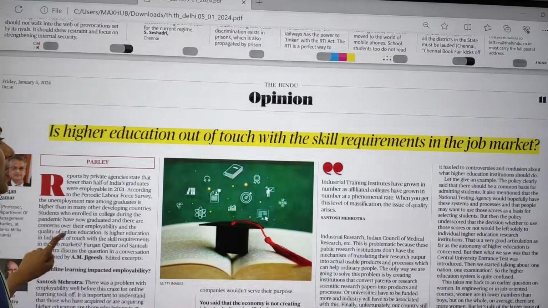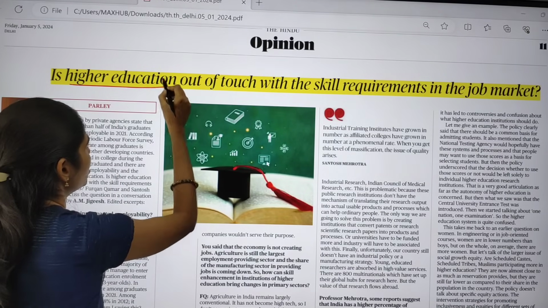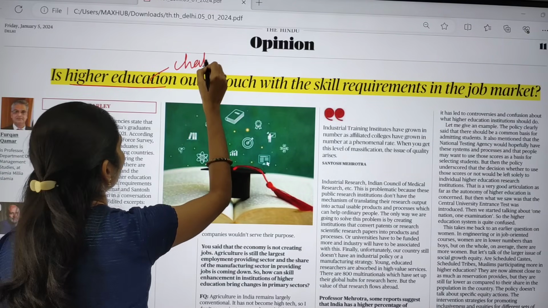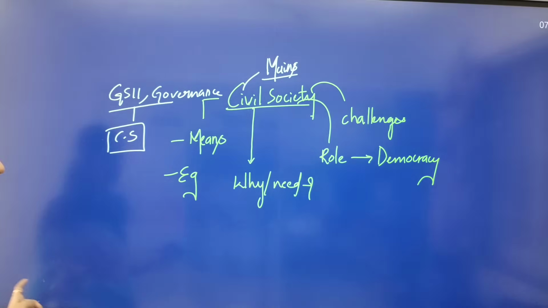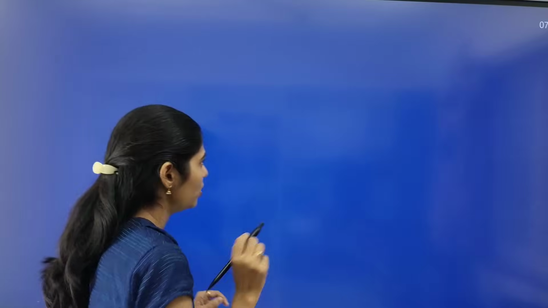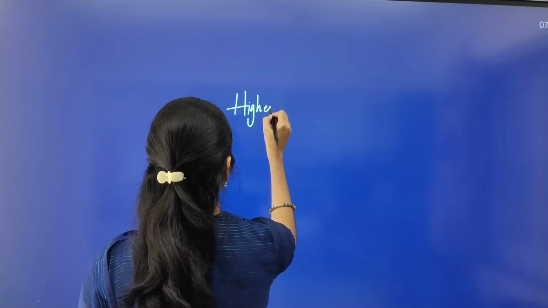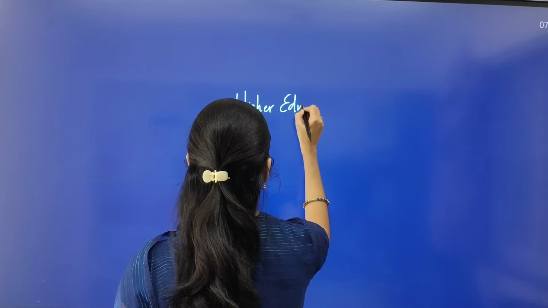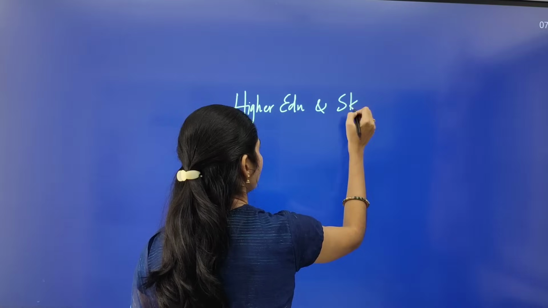And in its opinion page there is one important article. It is about higher education and the challenges of higher education. This article is mainly pointing out online education. So now let us try to see some dimensions: higher education and skills.